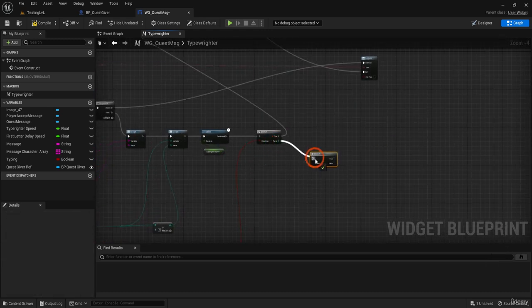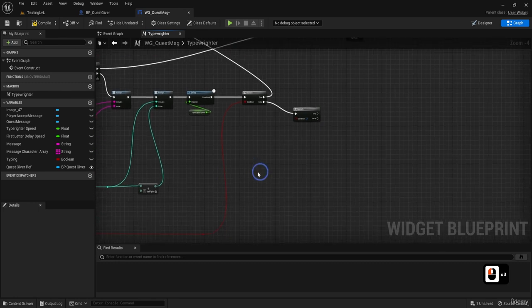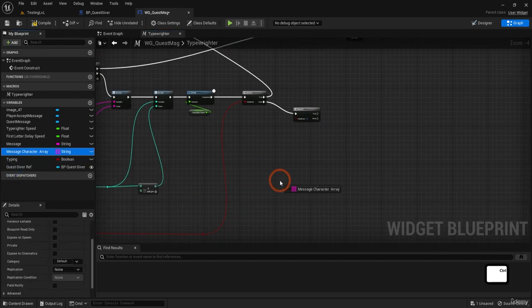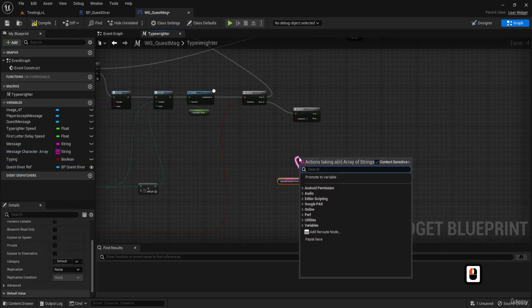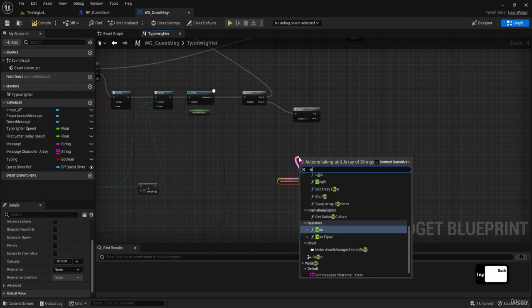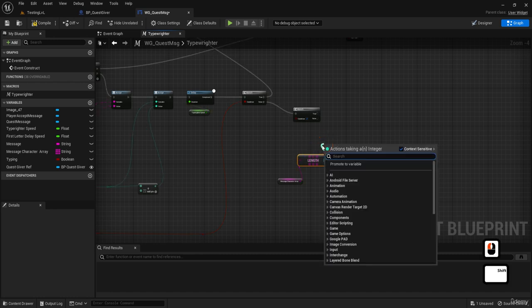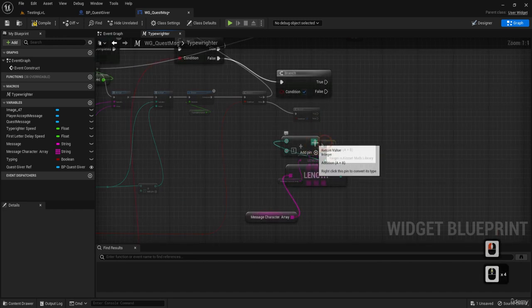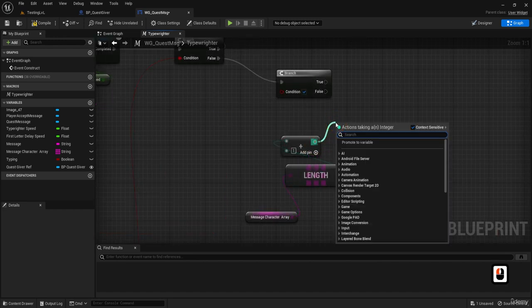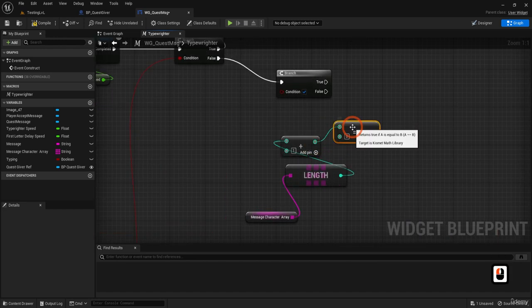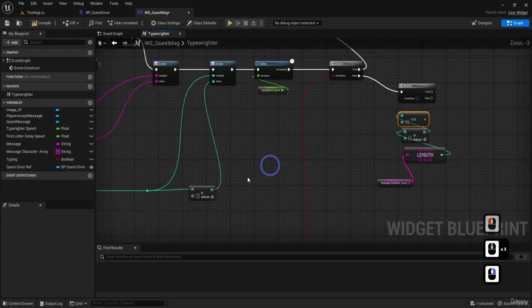Now, next question. Is the message finished? What this means is, we get this one, the array of our letters, we get the length of it. So the length, though, is not minus because an array starts from 0. And so we do a +1. And is it equal to our local variable?